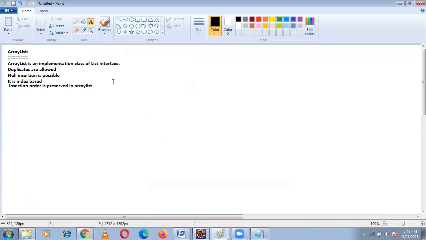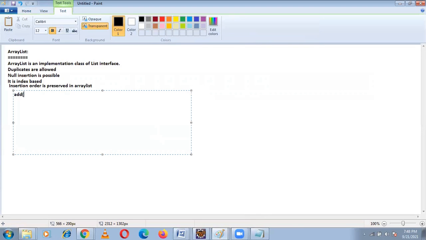The methods of list interface are add, addAll, remove, retainAll, removeAll of collection C. And like this we have isEmpty and size. These are all some of the methods of list interface.